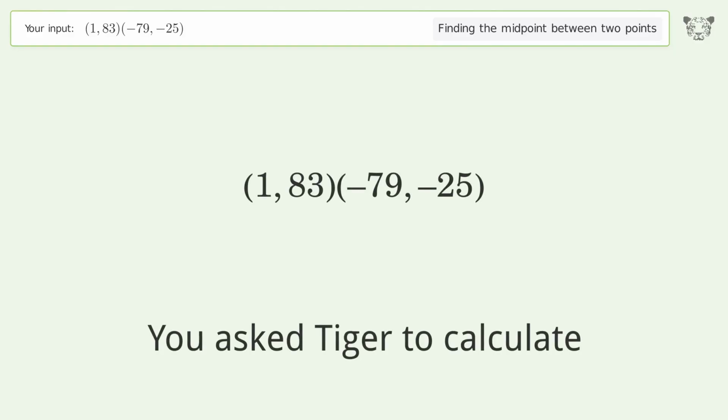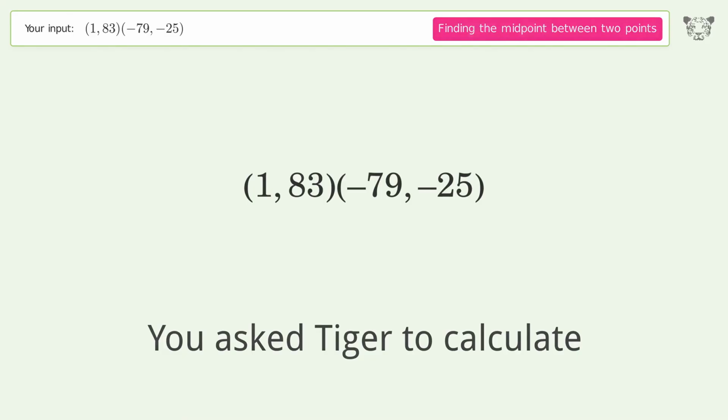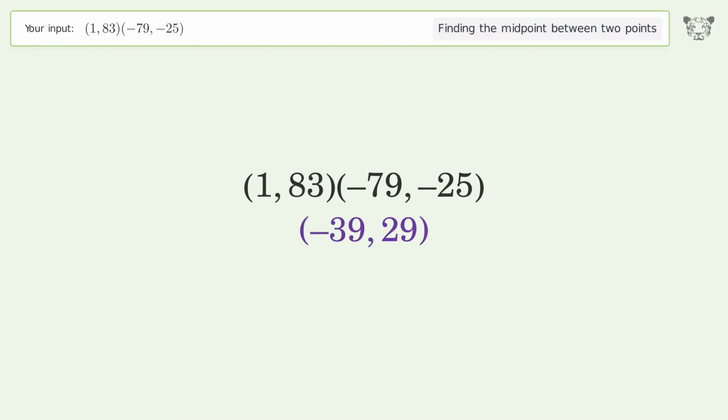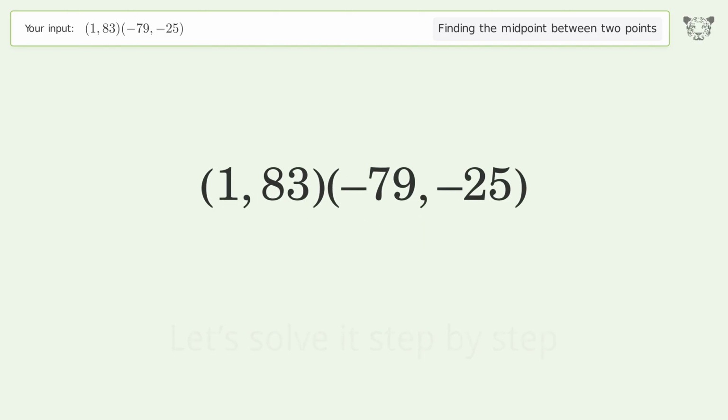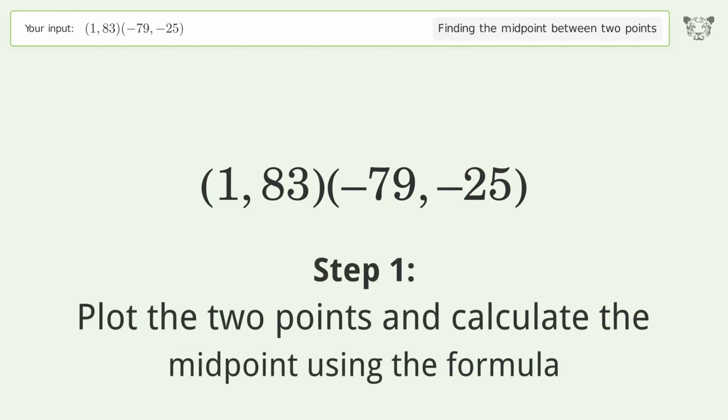You ask Tiger to calculate. This deals with finding the midpoint between 2 points. The midpoint between the 2 points is -39,29. Let's solve it step by step. Plot the 2 points and calculate the midpoint using the formula.